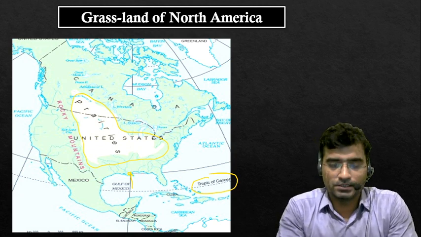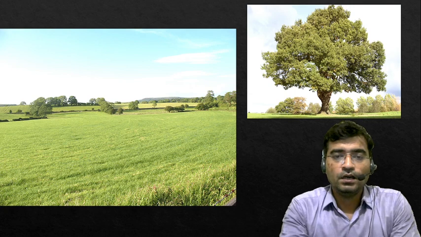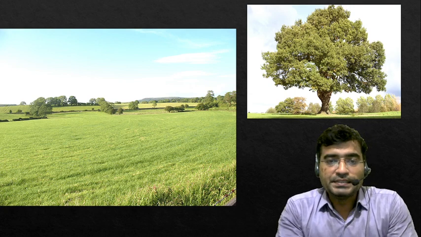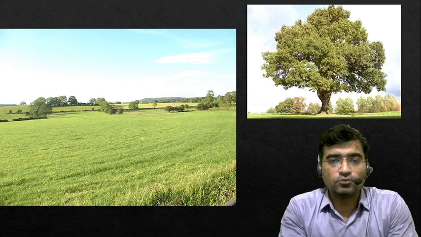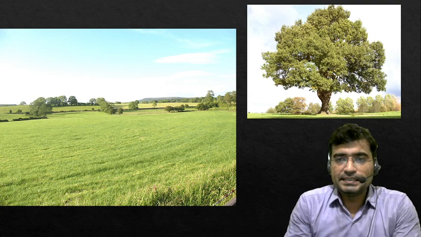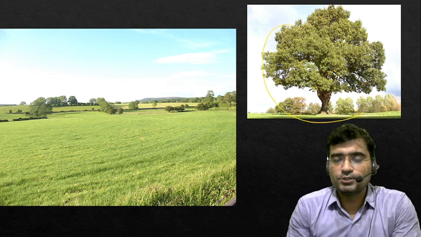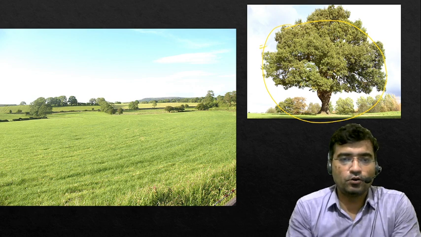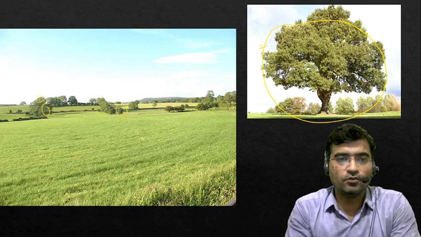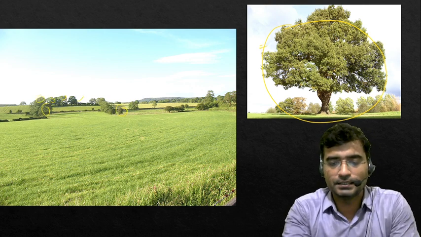And prairies, again known for the wheat cultivation. Here intense farming activities are being carried out by the cultivators, and this area is also known for the oak tree. This is the picture of an oak tree, and you can see how these are located here.